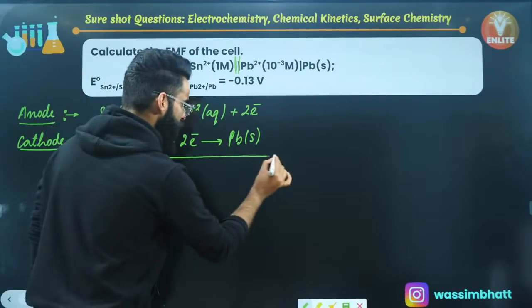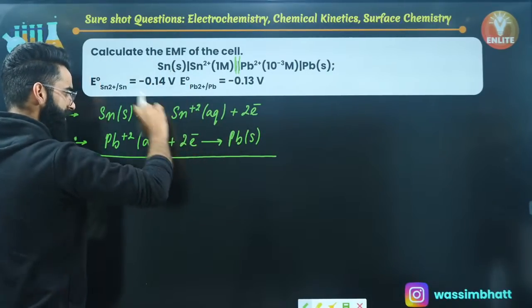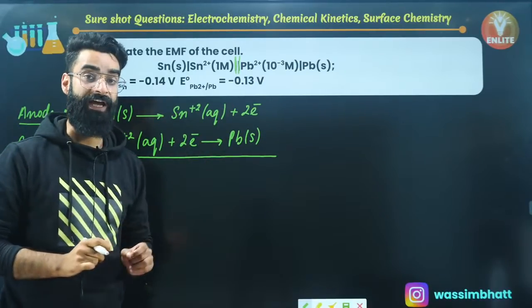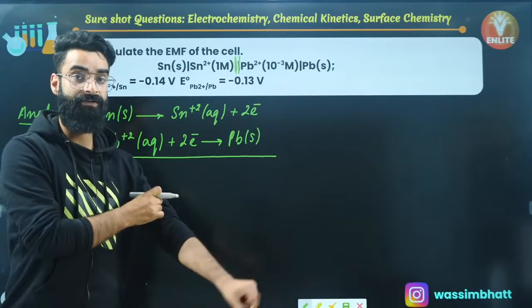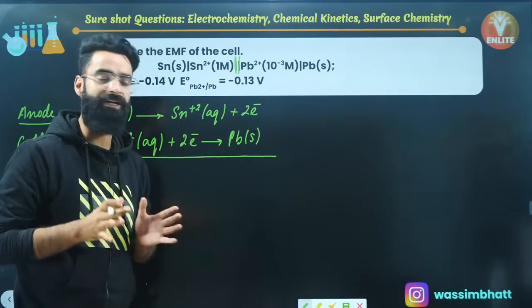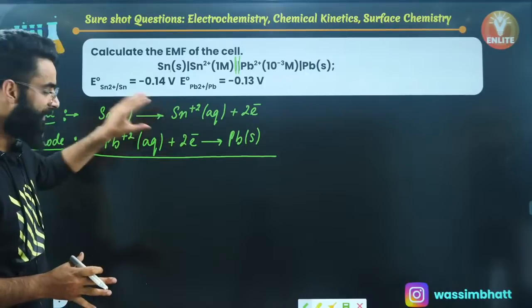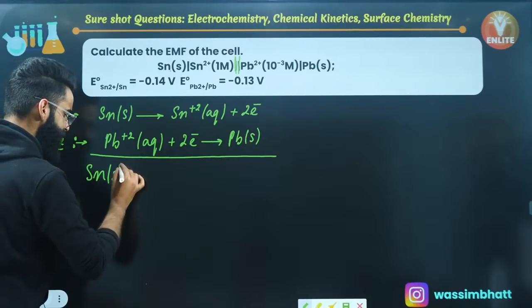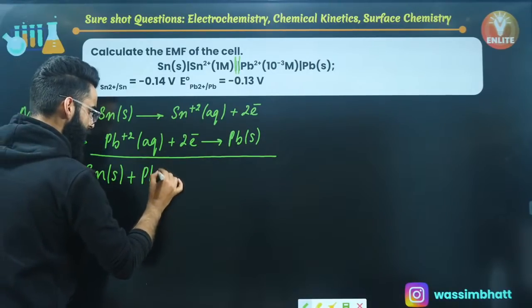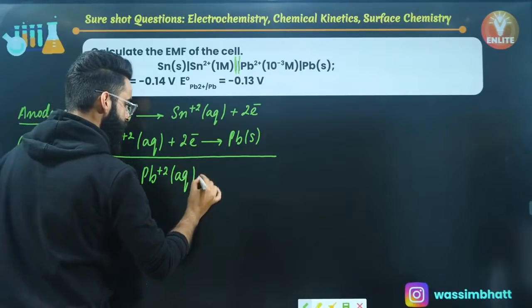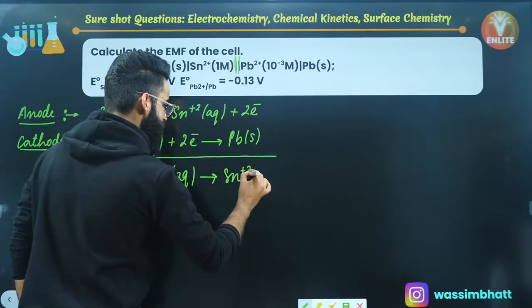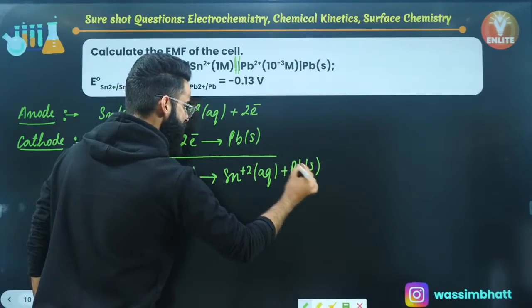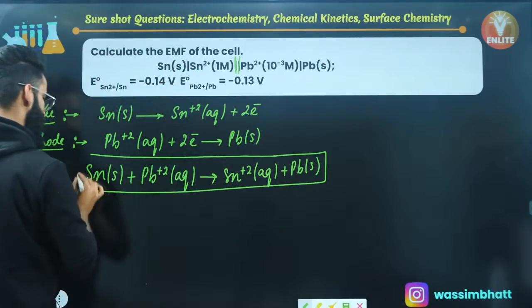Well, in both the reactions, electrons are balanced, so I can directly add the two reactions, right? If the electrons were not balanced, at that point I was supposed to balance the electrons first, right? But in both the reactions, electrons are given in the balanced form, so I'll be directly adding the two. When I add the two, the net cell reaction becomes: tin solid plus Pb2+ aqueous gives Sn2+ aqueous plus Pb solid. This is the net cell reaction which takes place over here, right?